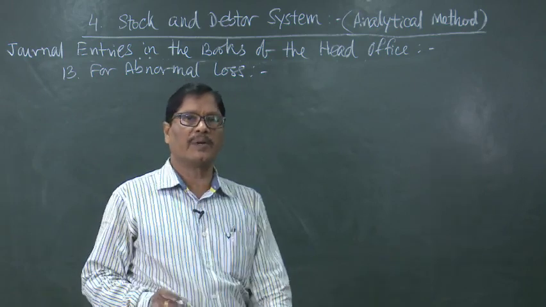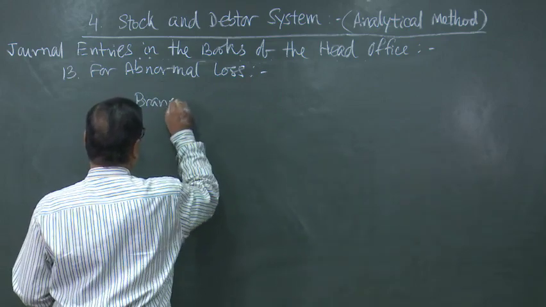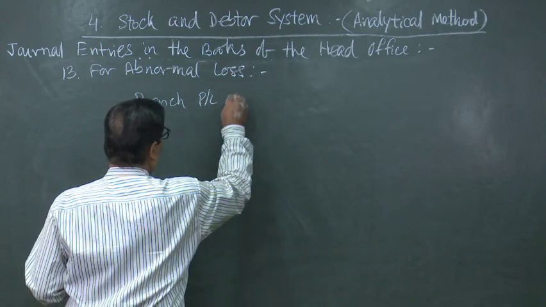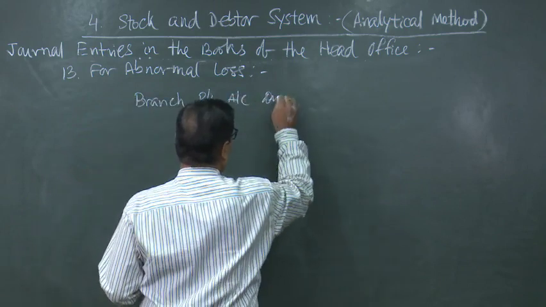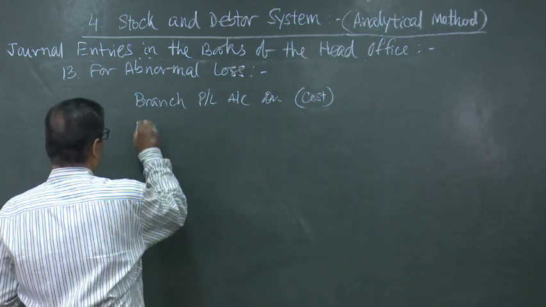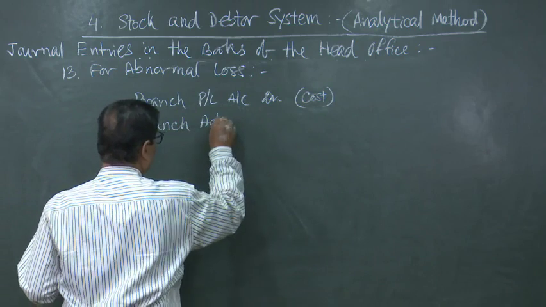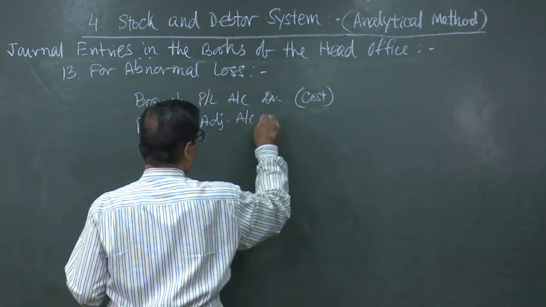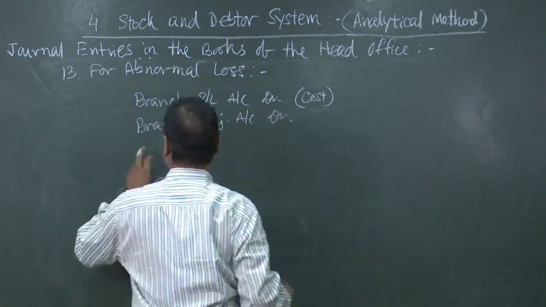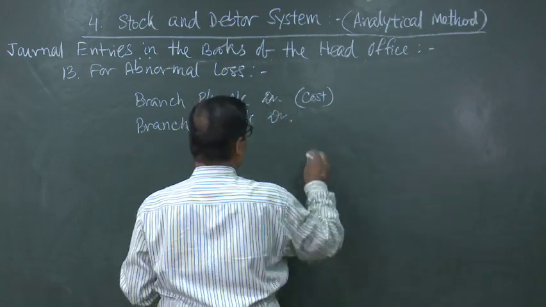So, the entry will be branch PL account debited with the cost of abnormal loss, branch adjustment account debited with the loading.